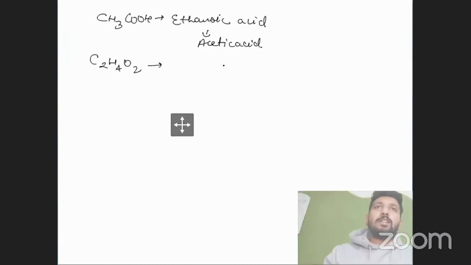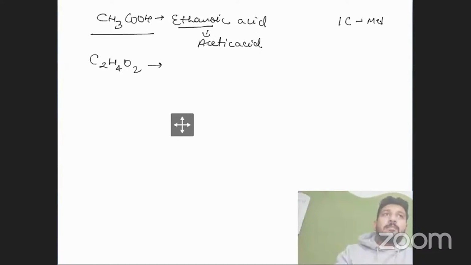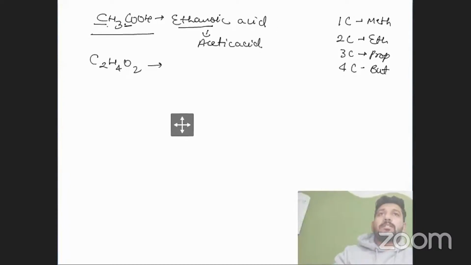So first of all, let me explain that CH3COOH is known as ethanoic acid because, as we know, if we write a single carbon we name it meth, and a 2 carbon chain eth, and so on. The structure clearly states that there are 2 carbons, so we call it eth.